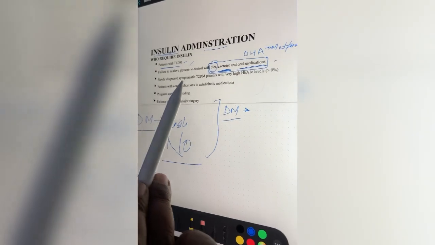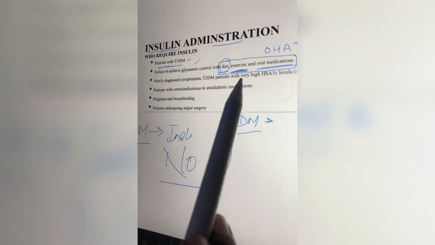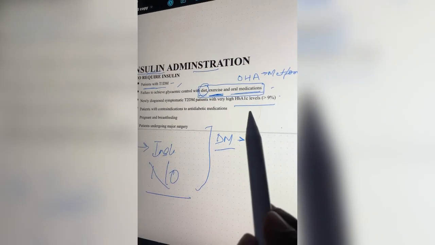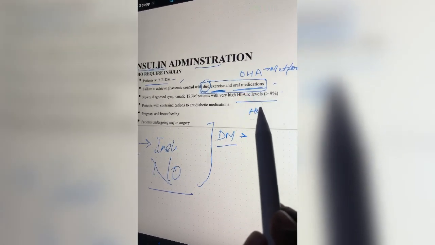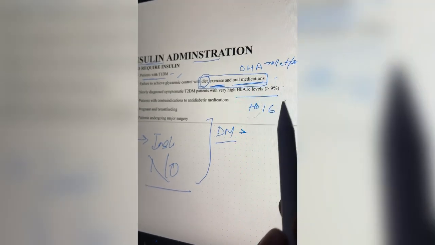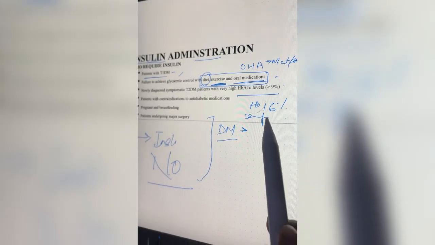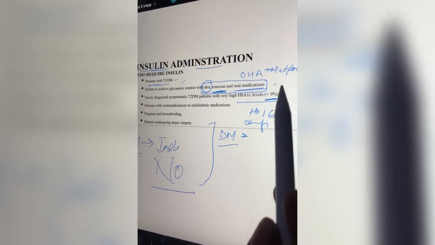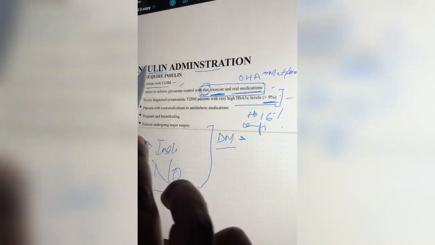Newly diagnosed symptomatic type 2 diabetes mellitus with a very high HbA1c level, that is more than 9%. If my HbA1c value is more than 6%, it is a confirmed case of diabetes. But if my HbA1c value is more than 9%, the patient can be treated only with insulin therapy.